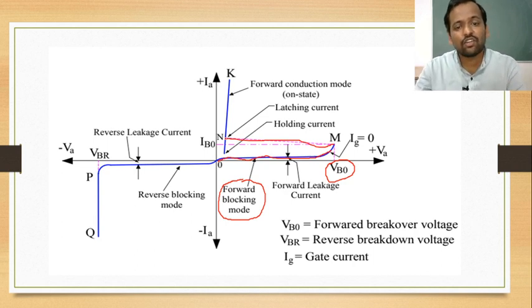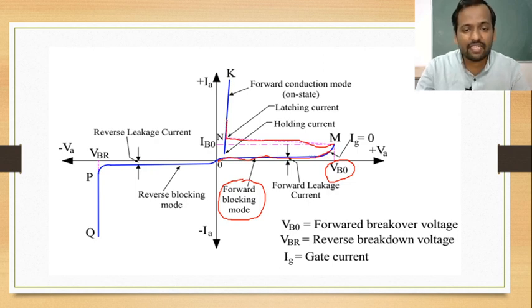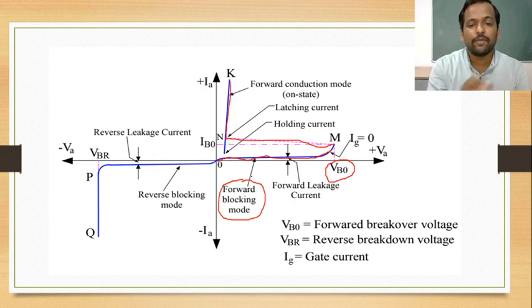The first current we get when the SCR latches into conduction is known as latching current. If we further increase VAK, then this current increases and the voltage remains constant, that is, 1 to 1.5 volt. This region is called forward conduction mode.